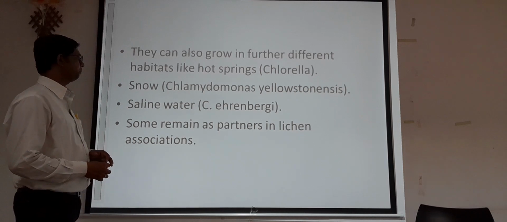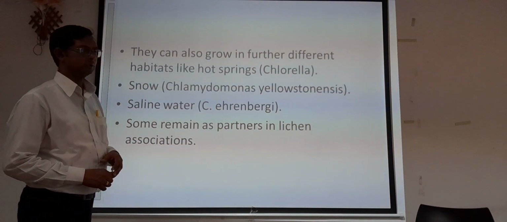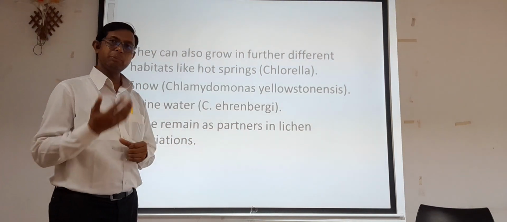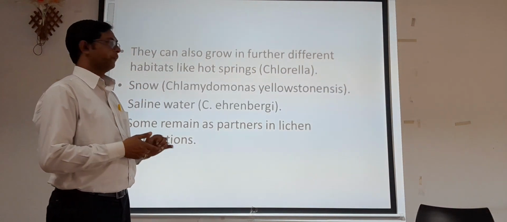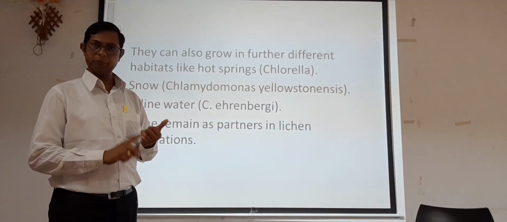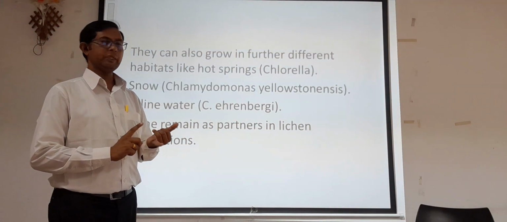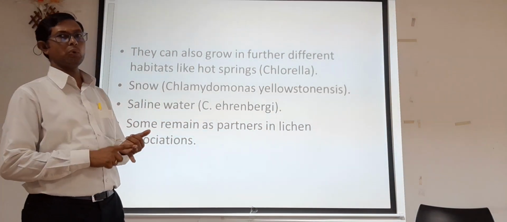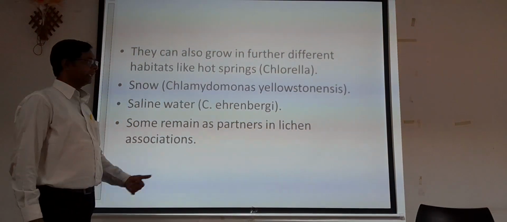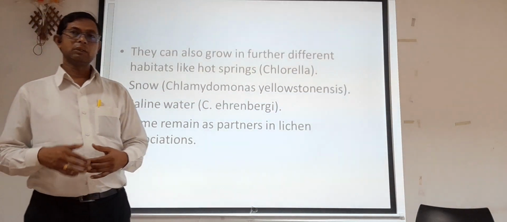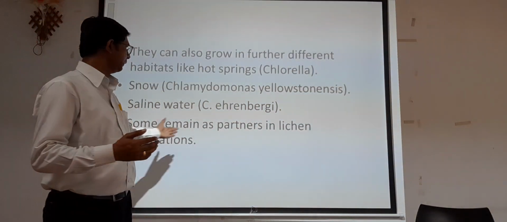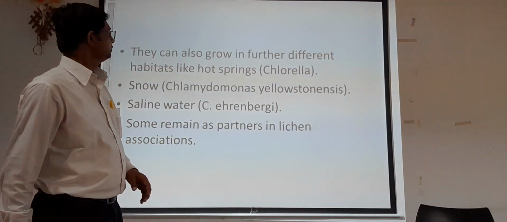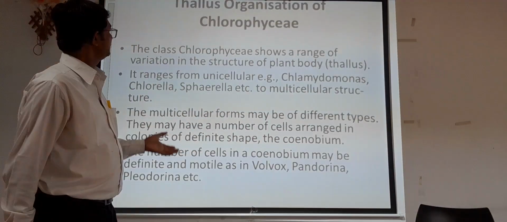Some remain as partners of lichen association. So again here, the most important topic: they also have a symbiotic association. So they show growth in aquatic, terrestrial, epiphytic and parasitic habitats. They also grow on snow, in saline water, and along with that they also grow in symbiotic association in a lichen. So this is nothing but the occurrence of the Chlorophycean members.